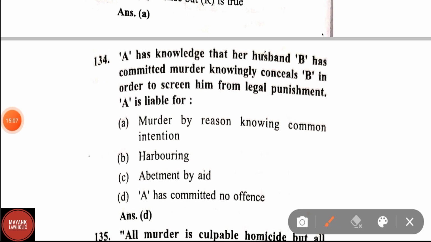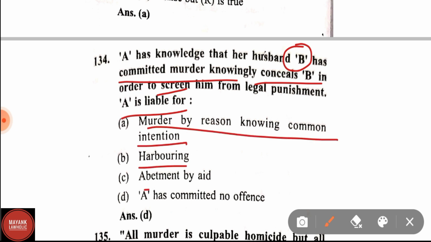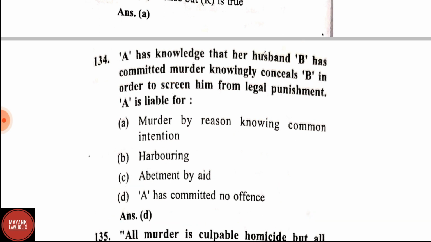134. A has knowledge that her husband B has committed murder, and knowingly conceals B in order to screen him from legal punishment. A is liable for murder by reason of knowing, common intention, harboring, abetment by aid, or A has committed no offense. Here, as they are both wife and husband, therefore A has committed no offense.